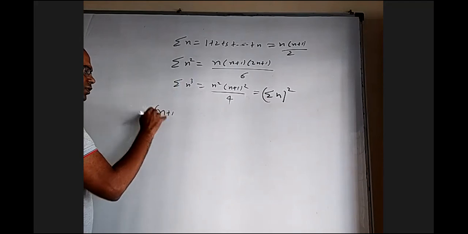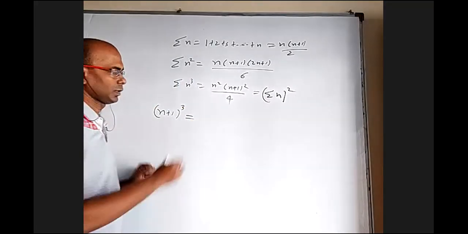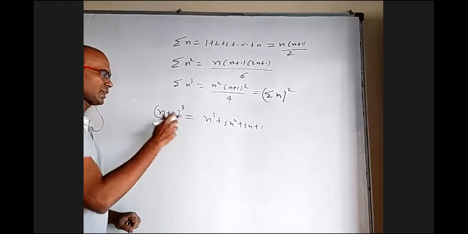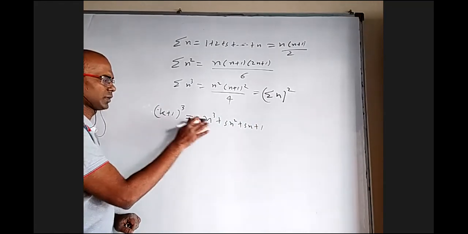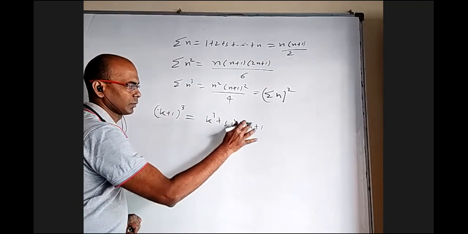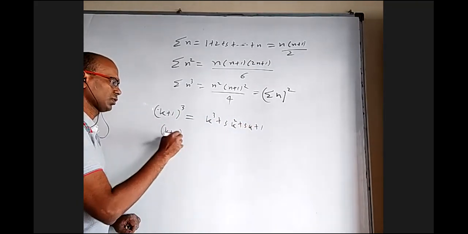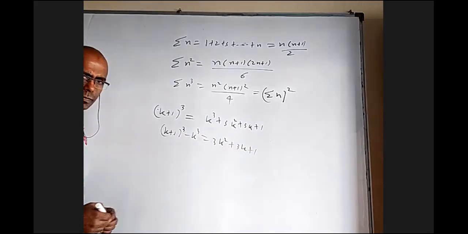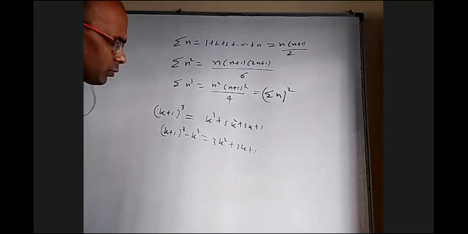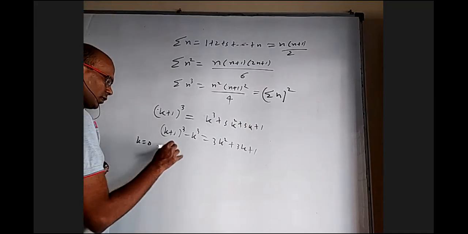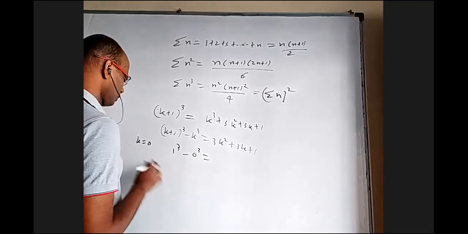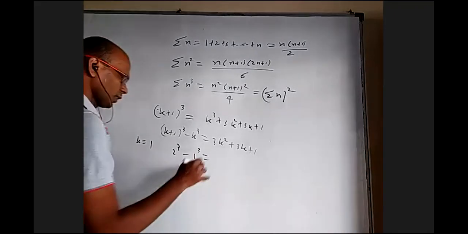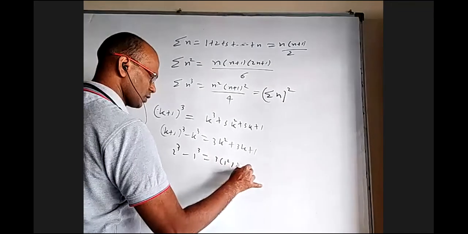You take the n plus 1 whole cube formula. It is n cube plus 3n square plus 3n plus 1. Bring this n cube to this side, or you can use k also if you want. So k plus 1 whole cube minus k cube is 3k square plus 3k plus 1. Now put k equal to 1 in the beginning. You will get 2 cube minus 1 cube is 3 into 1 square plus 3 into 1 plus 1.